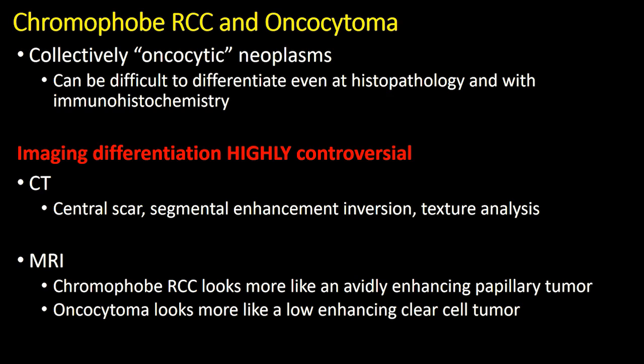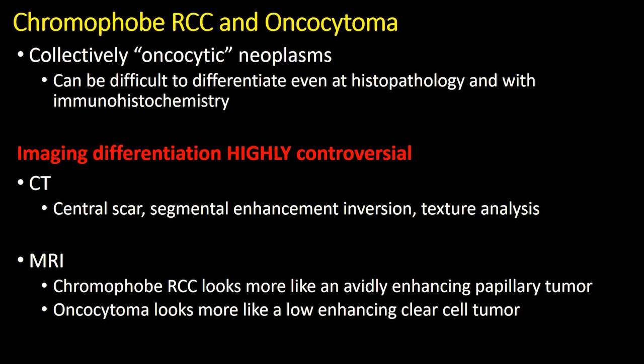Features on CT that have been described include the presence of a central scar, segmental enhancement inversion, and texture features. However, there is substantial overlap between these groups, and a lack of reproducibility between centers and low inter-observer agreement raise concern for the ability to differentiate between these oncocytic tumors.